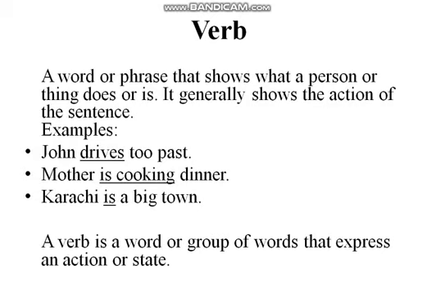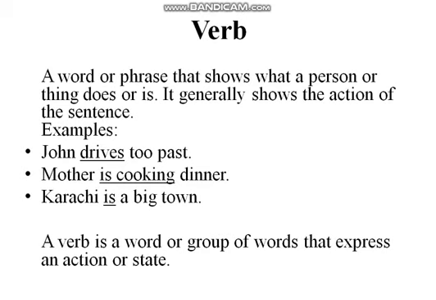It generally shows the action of the sentence, but it can also show a state of being. Look at it: John drives too fast. Here, drives is showing us an action which the subject is performing. Mother is cooking dinner. Here again the word cooking is an action word, and it is showing us the action of the subject. Karachi is a big city. Here is shows a state of being, and it is a verb here.